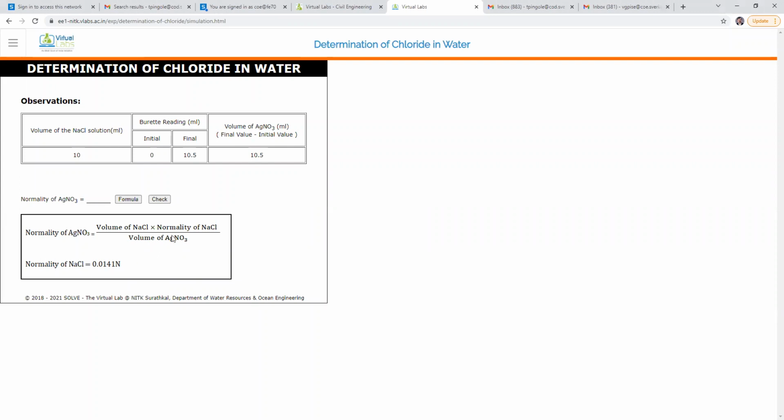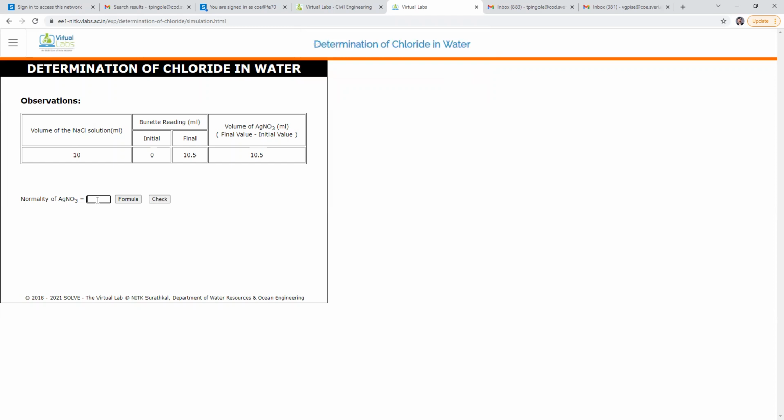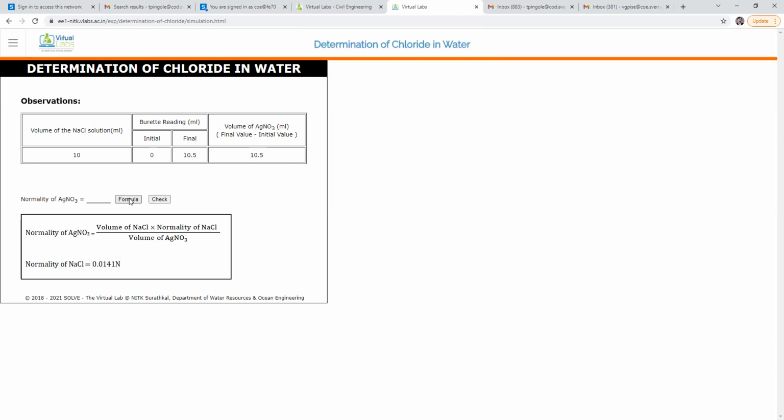Then in the formula, put in the values. Take a notebook and pen and put the values. Normality of AgNO3 is equal to volume of NaCl, which is 10, into normality of NaCl, which is 0.0141, divided by volume of AgNO3, which is 10.5.